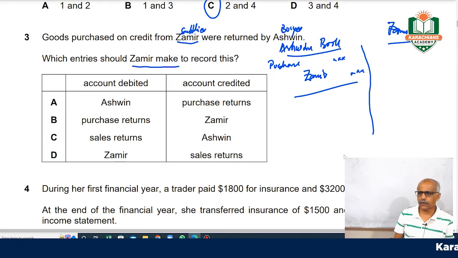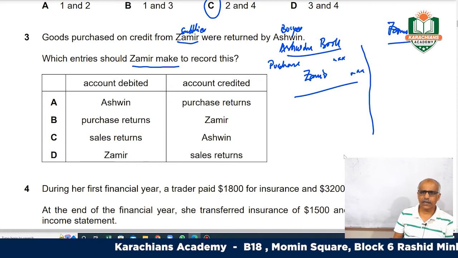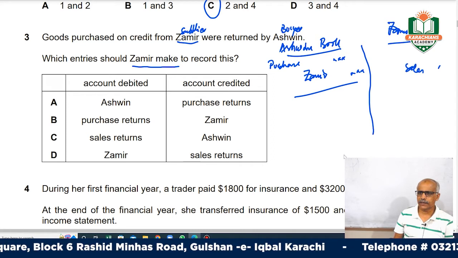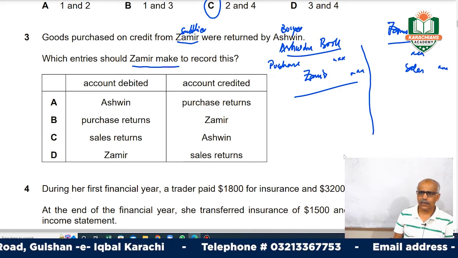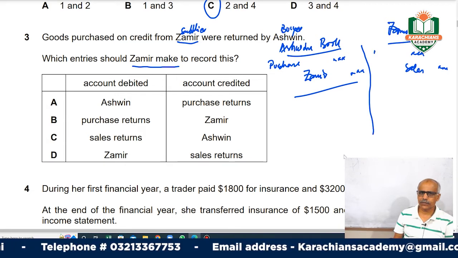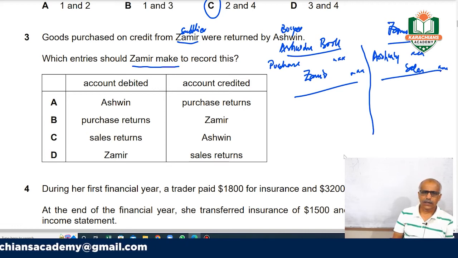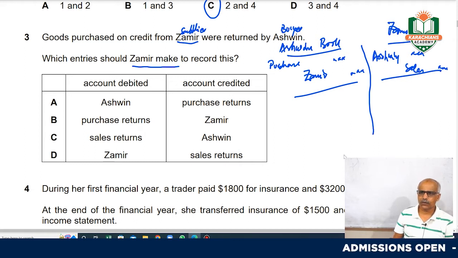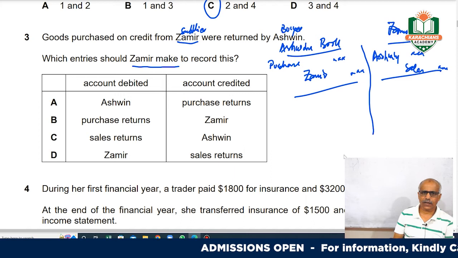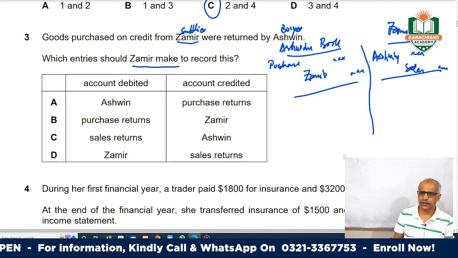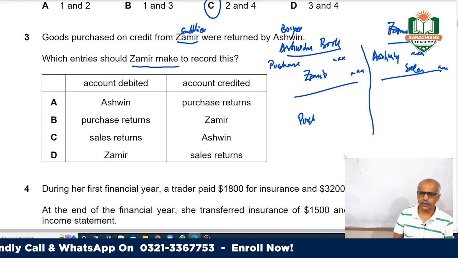And what entry does Zamir make? It is Ashwin's purchase, but it is a sale for Zamir. So Zamir will make sales credit to the same amount, and he will debit Ashwin, right? Now when Ashwin returns goods to Zamir, this will be purchase return.